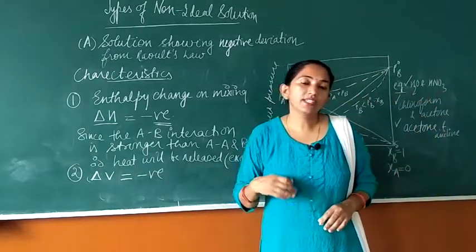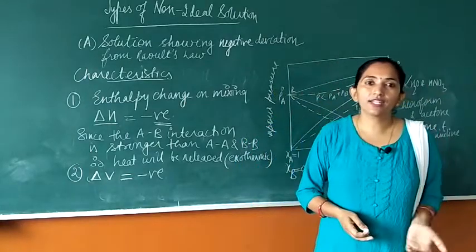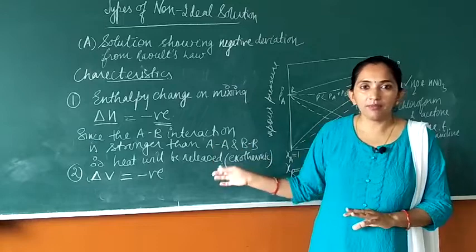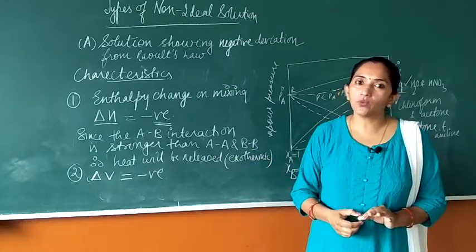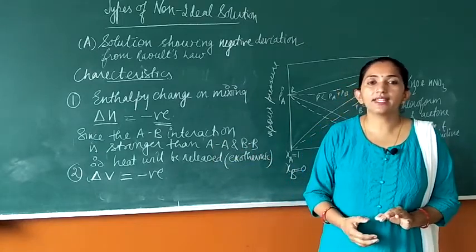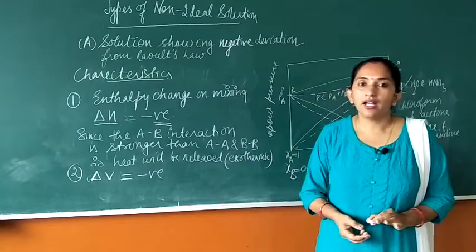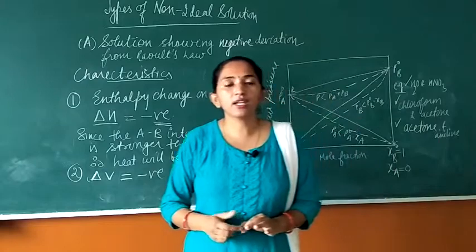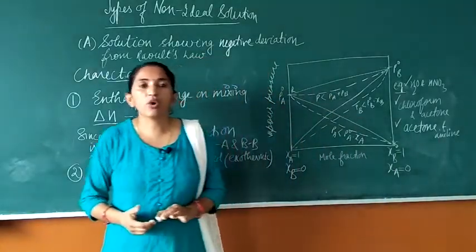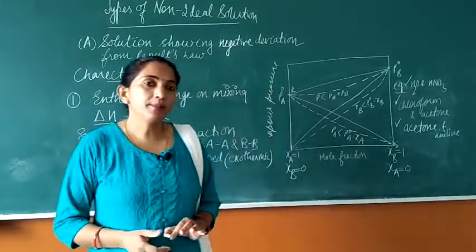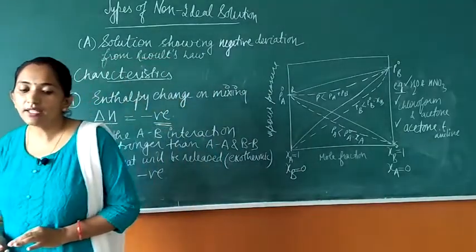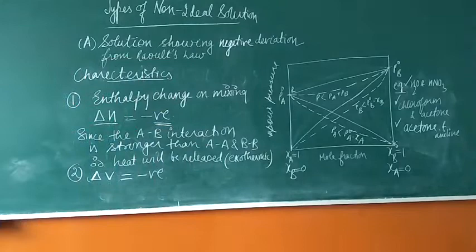Then we discussed the characteristics of the solution: for this type of non-ideal solution, the enthalpy change is found to be negative, right? That is an exothermic process. And the last one is that the volume change on mixing is also negative. That is, the volume occupied by the components will be less than that expected from Raoult's law.